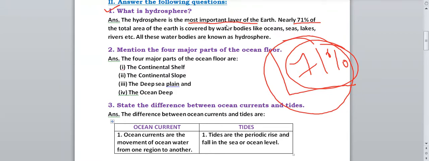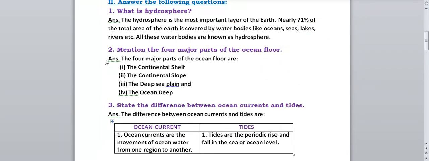You have to remember that it is also one of the most important layers of the earth. 71% of the total area of the earth is covered by water bodies. Out of 100%, 71% will be water bodies, and the rest 29% will be covered by land. So 71% of the earth is covered by water bodies like oceans, rivers, lakes, etc. All these water bodies are called the hydrosphere.